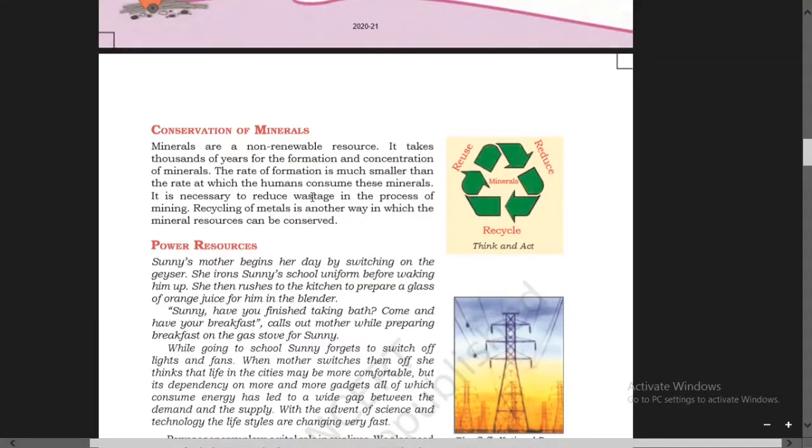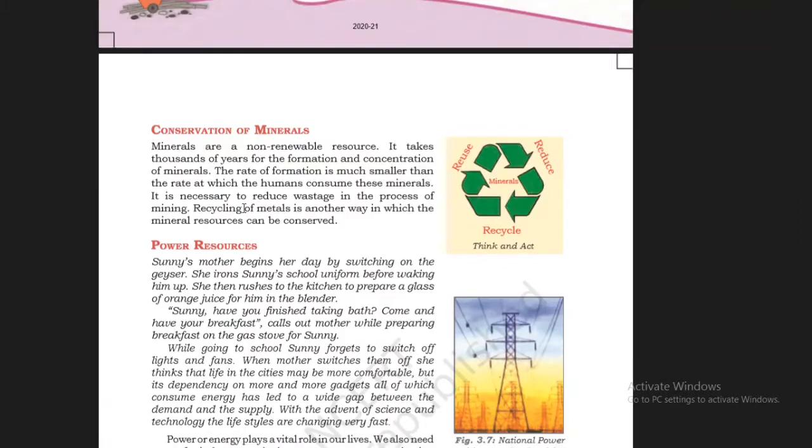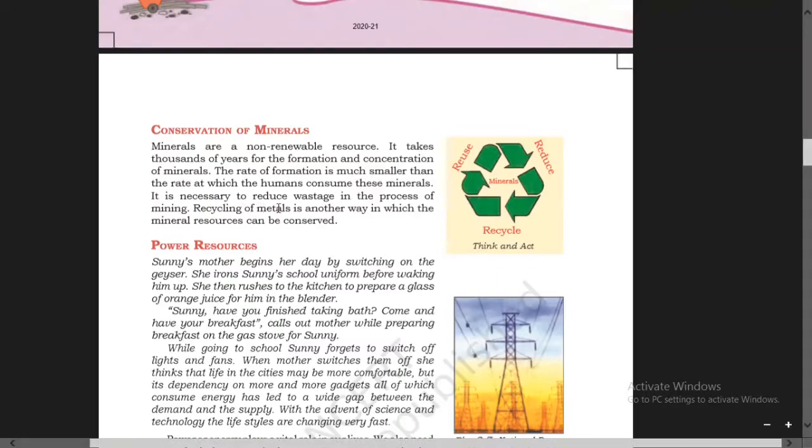It is necessary to reduce wastage in the process of mining. Recycling means converting waste into reusable material. Recycling of metals is another way in which mineral resources can be conserved.